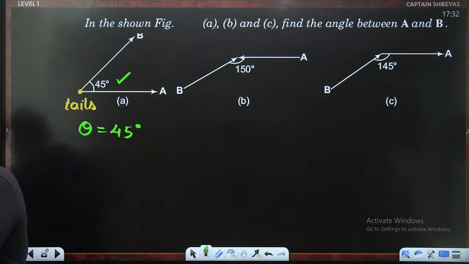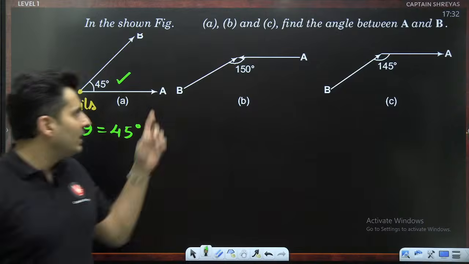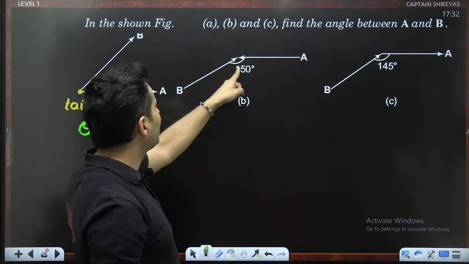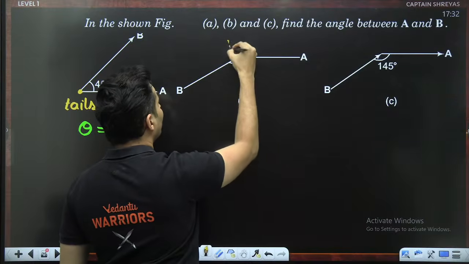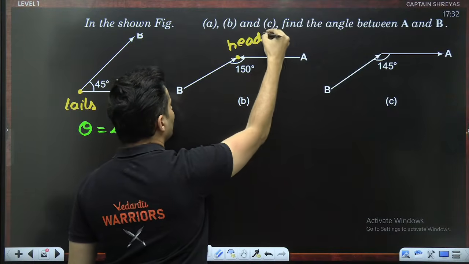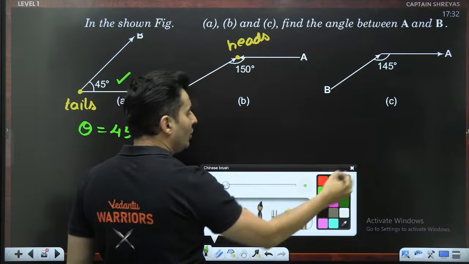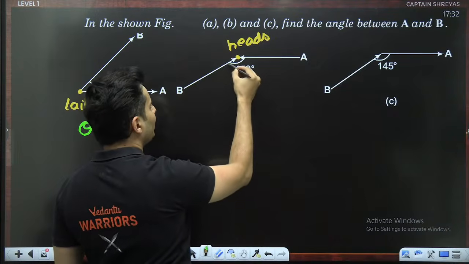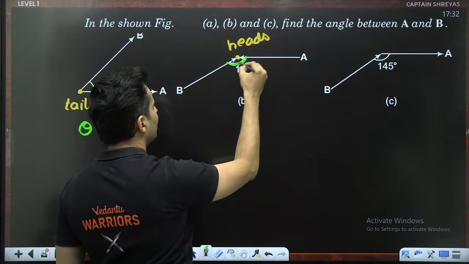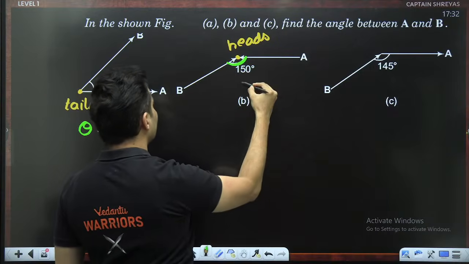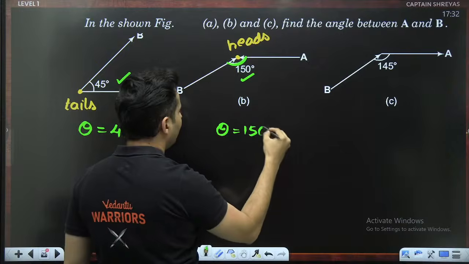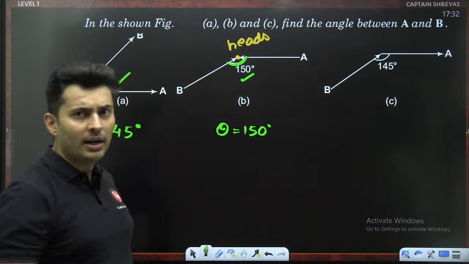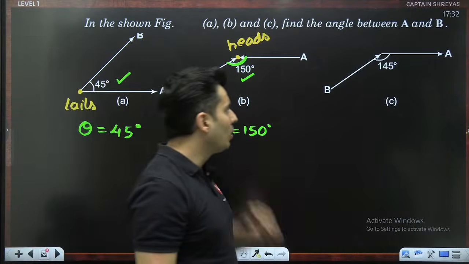Very good, everyone. Okay. Now, the next thing over here, do you see both their heads are coinciding together? So you don't have to worry about any other angle. So you will automatically measure this particular angle. So this is the correct angle, which is basically going to make it 150 degrees.